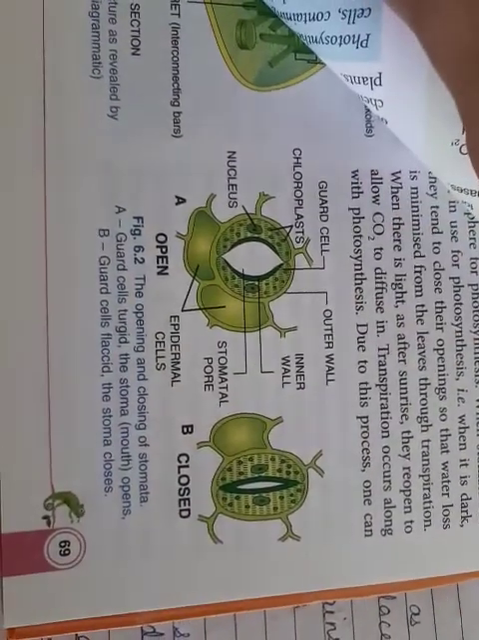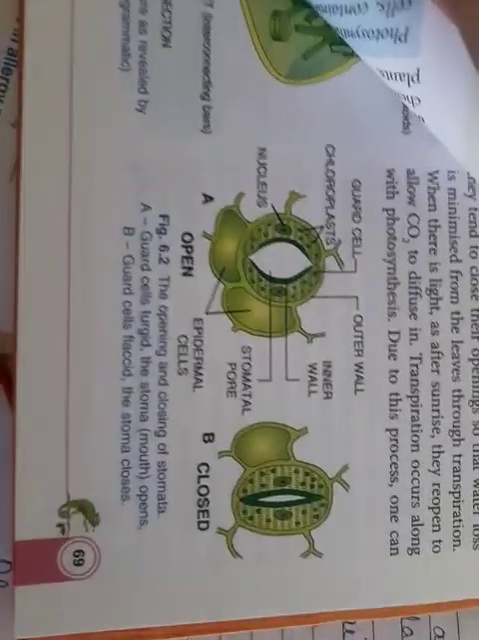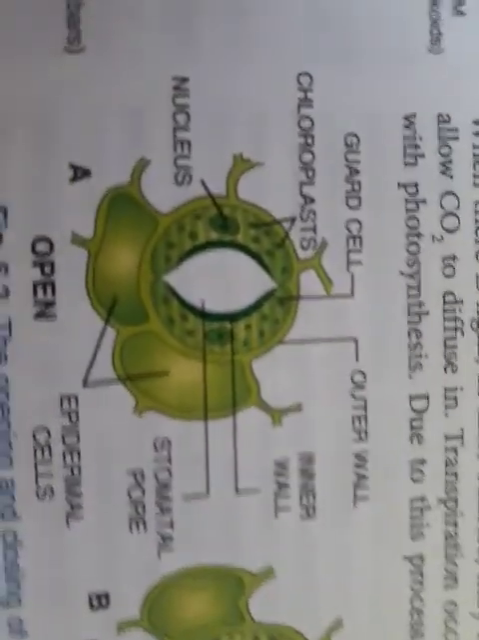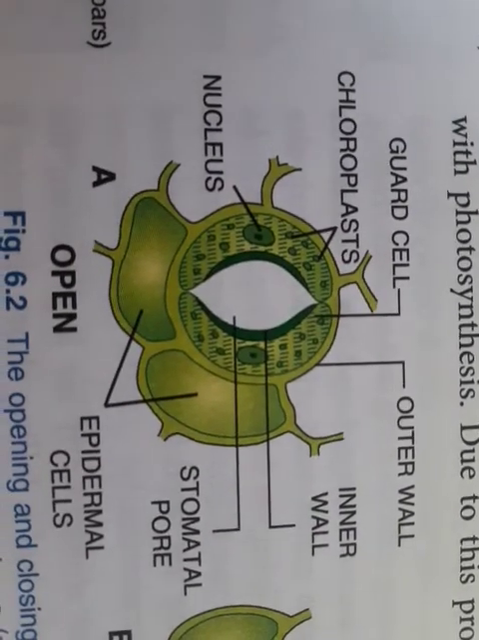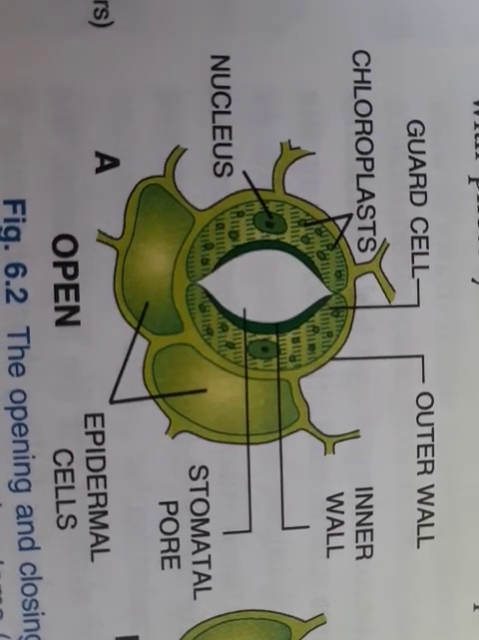So here if you see, these are the stomata, the opening and the closing of the stomata. Here the guard cells have become turgid, right? How they have become turgid we will see. Now each guard cell has a thicker wall on the side facing the stomata and a thin wall on the opposite side.